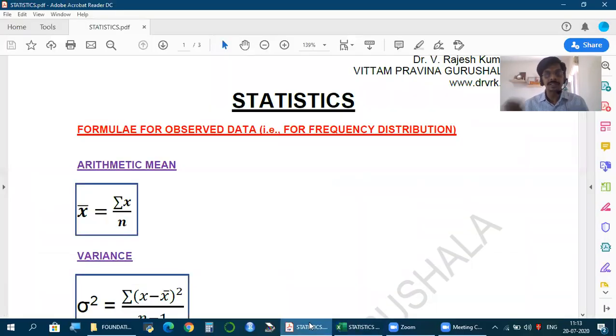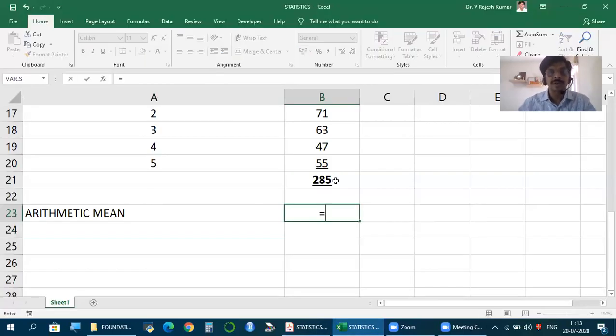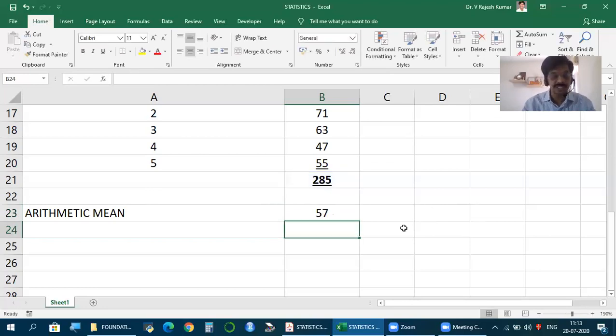Friends, this is the formula: X bar is how we denote it, summation x, the total of all x values, divided by n, the number of observations. So here, total of x 285 divided by number of observations 5. What does it mean? On an average, students have scored 57 marks in this exam.